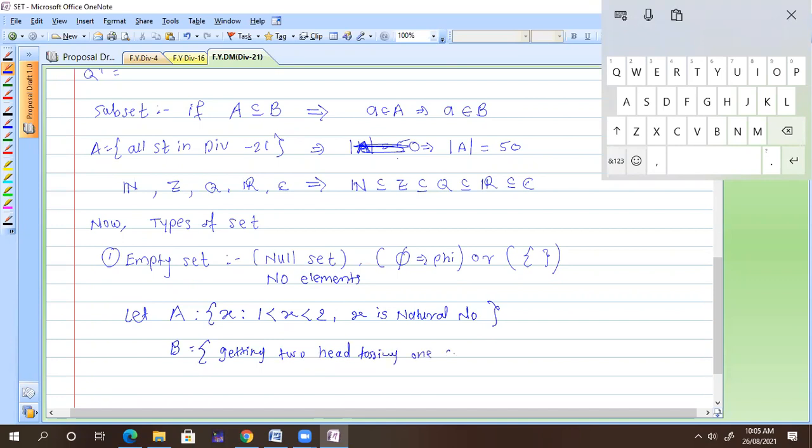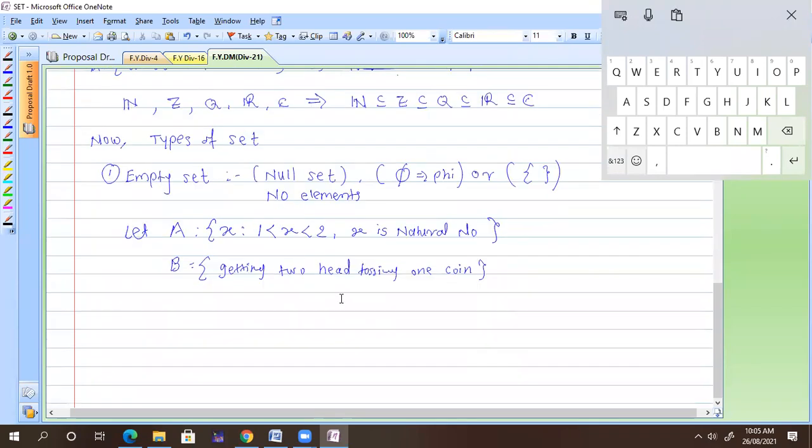Yes, sir. This is also not possible. Someone is saying rolling a die and getting 7. This is also the case. So we have lots of examples. Now you can define many more examples. Instead of 1, 2, you can write down 5, 6, like that only you are getting natural numbers.